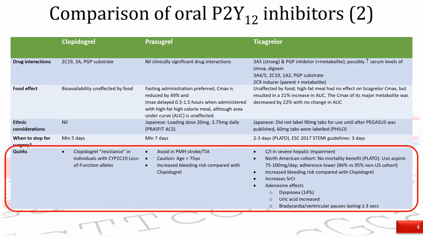Let us dive deeper into the quirks of these agents. Prasugrel and ticagrelor are more likely to be associated with bleeding compared with clopidogrel. Notably, do remember that ticagrelor is associated with additional adverse effects like dyspnea and bradycardia, common reasons leading to patients' rejection of the drug. When prescribing prasugrel, one must note key characteristics which modify dosing. As for clopidogrel, more on its resistance in the subsequent slides.